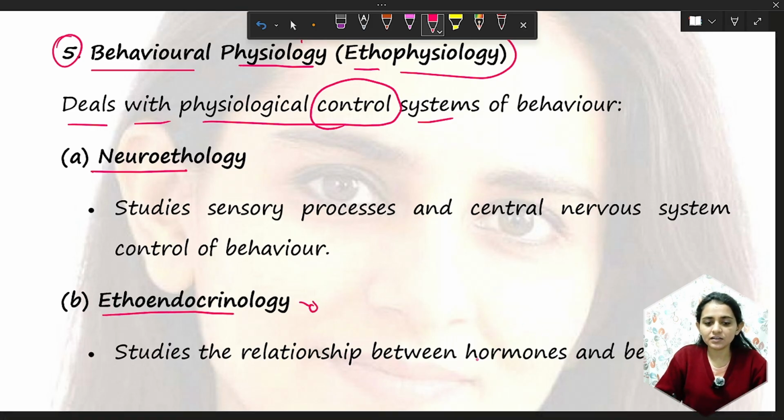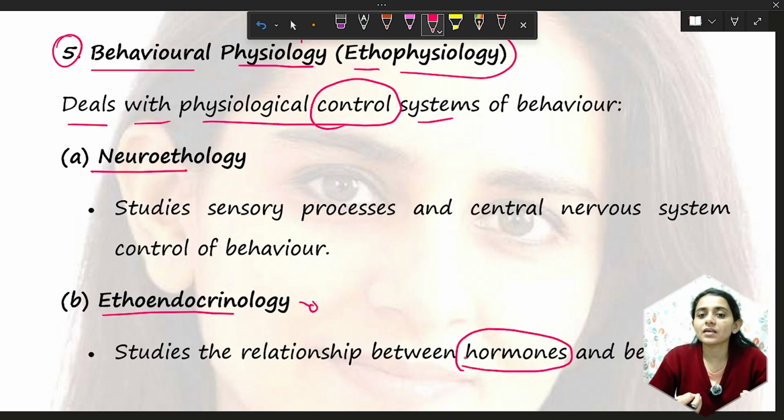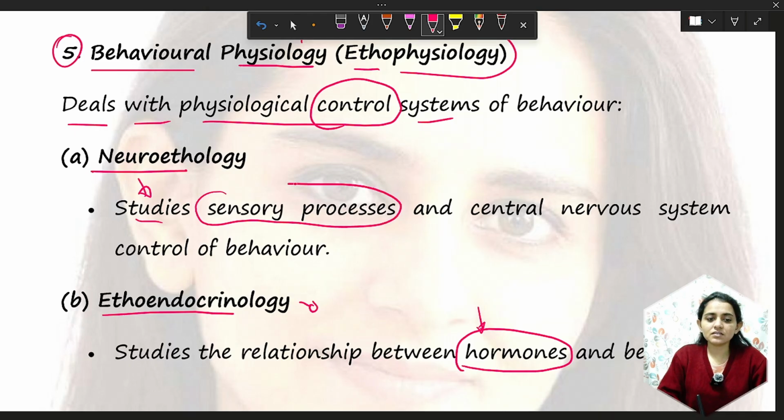Endocrine means it is influenced by hormones secreted by the same species, related species or different species, and how that hormone changes the behavior of another animal. Neuroethology is the study of sensory processes and the central nervous system, as we also discussed under ethoneurobiology.